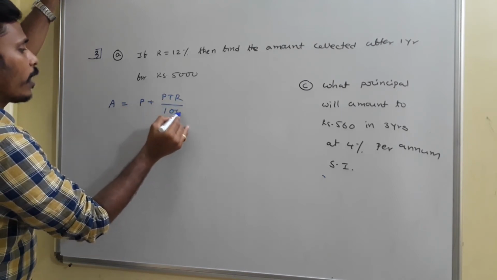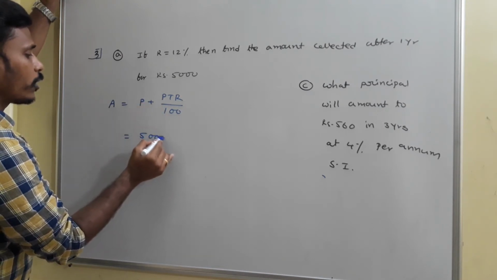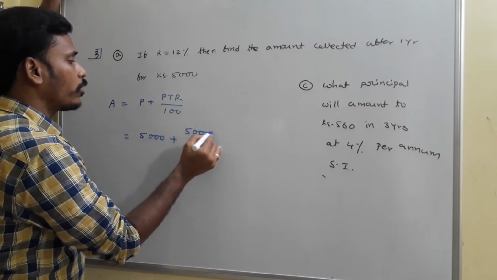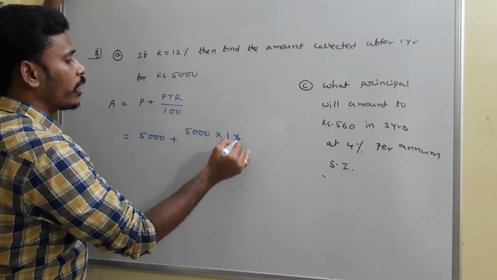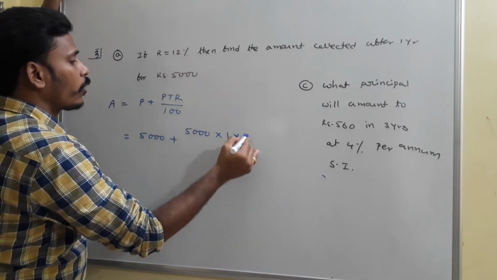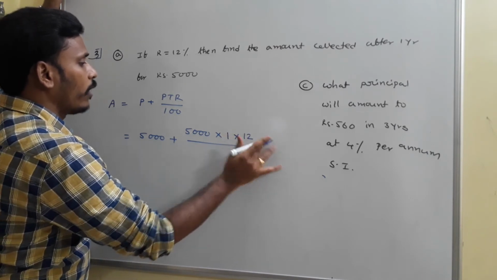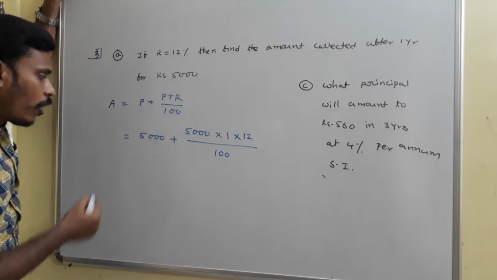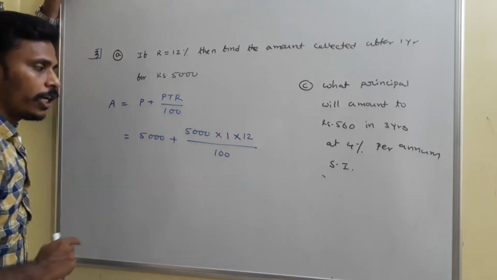And that is equal to principal 5,000 rupees plus 5,000 rupees into time, only 1 year as mentioned, and rate of interest 12%, which is 12 divided by 100. Is it clear?